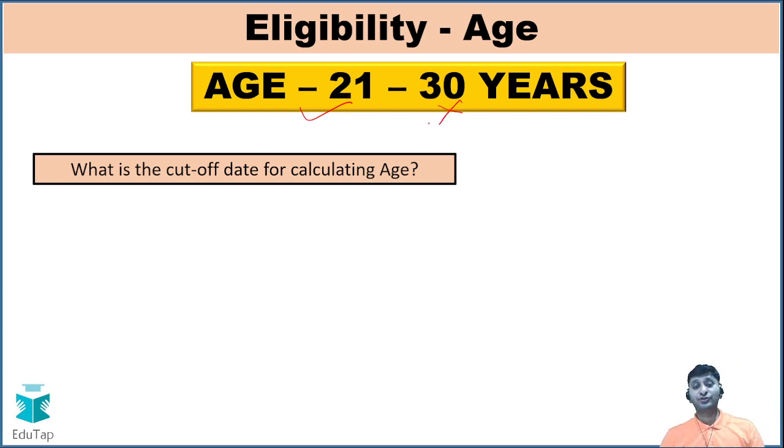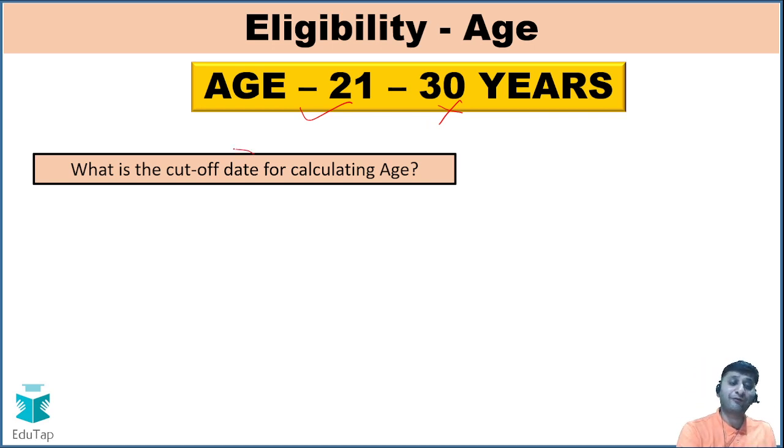In other words, you should be more than 21 years of age and you should be less than 30 years of age. अगर आपकी age 30 years 2 days है, you are not eligible. अगर आपकी age 20 years 364 days है, then also you are not eligible. So between 21 and 30, and if you have crossed 30, you are not eligible.